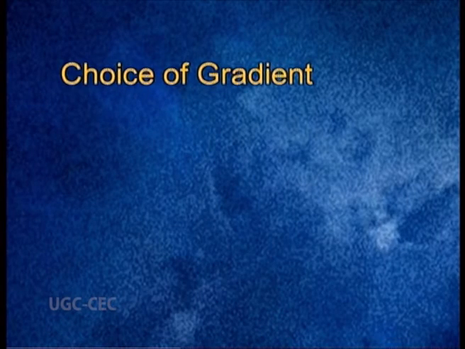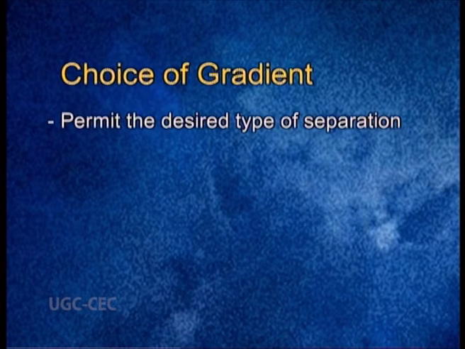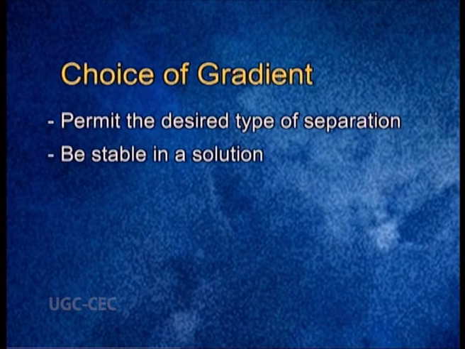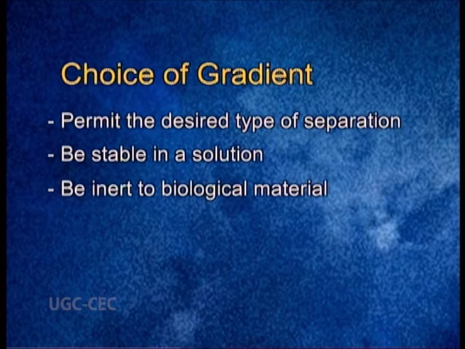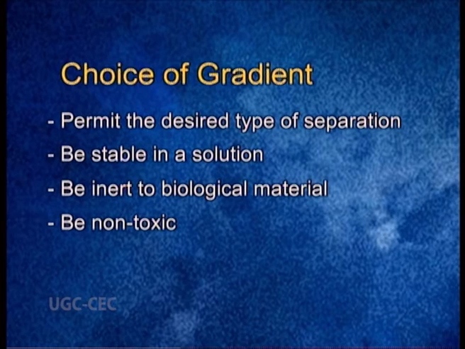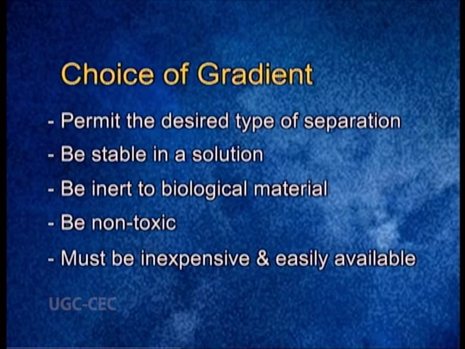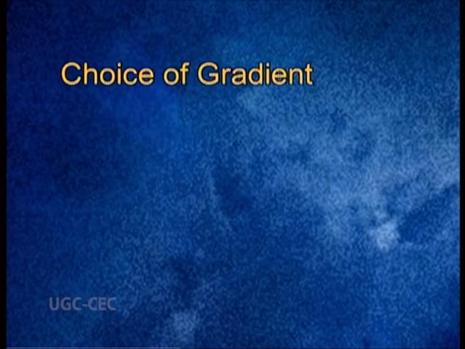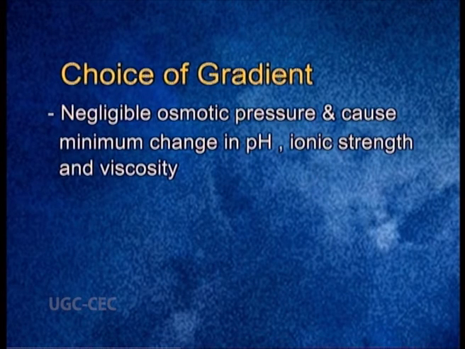Now we will see choice of gradient. An ideal gradient must possess certain characteristics, such as it should permit the desired type of separation, it should be stable in a solution, it should be inert to biological material, it should be non-toxic, it must be inexpensive and easily available, it has to possess negligible osmotic pressure and cause minimum change in pH, ionic strength and viscosity.